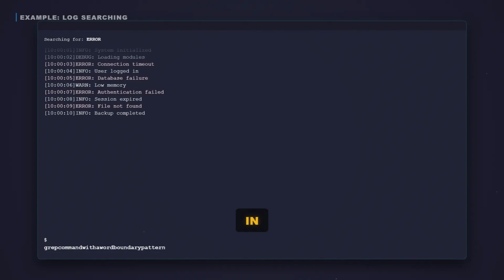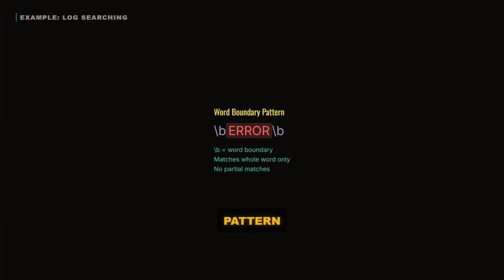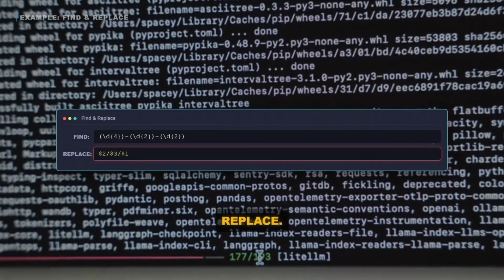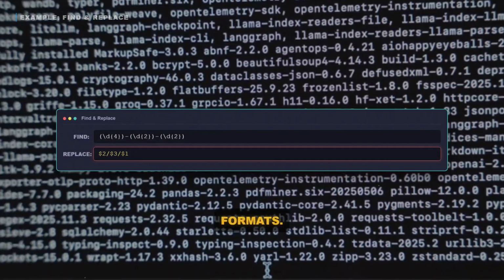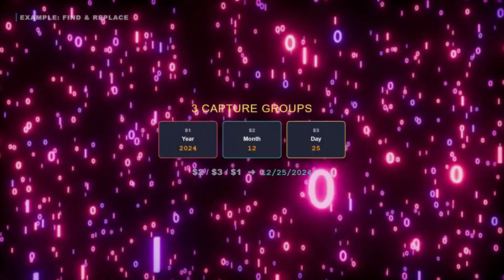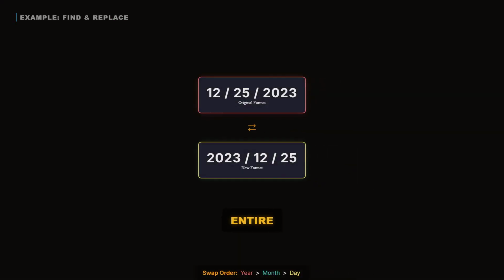Need to count errors in a massive log file? One grep command with a word boundary pattern finds every error line instantly. That's Regex saving hours. Now, find and replace. Regex can reorder date formats. Swap year, month, day with 3 capture groups. One pass fixes the entire document.